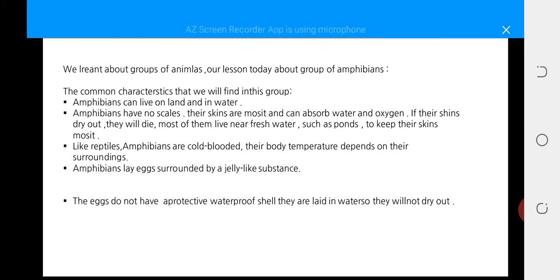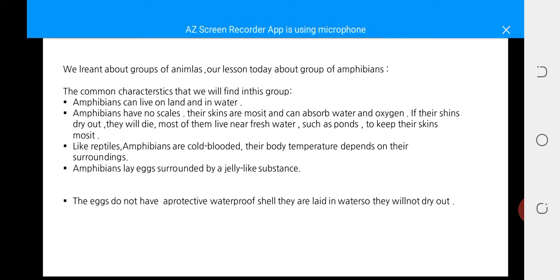So these amphibians can live on land and water. When they are young, they live inside water and breathe using gills. And when their body is complete, they live on land and breathe using lungs. Okay, so this is characteristic number one.